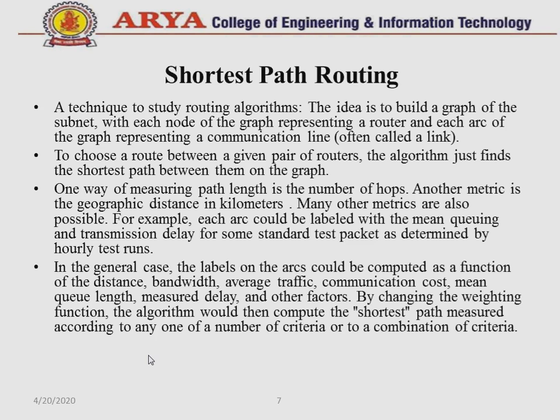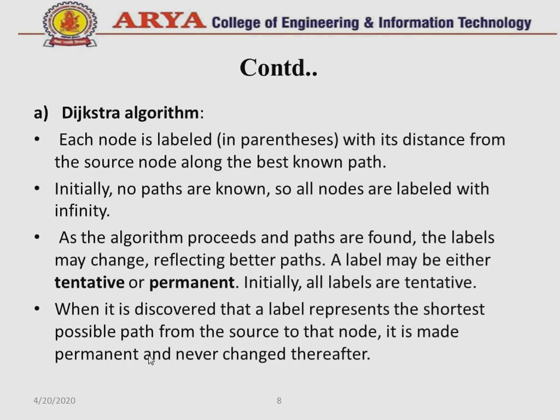For example, each arc could be labeled with the mean queuing and transmission delay for some standard test packet, as determined by test runs. In the general case, the labels on the arcs could be computed as a function of the distance, bandwidth, average traffic, communication cost, mean queue length, measured delay and other factors. By changing the weighting function, the algorithm would then compute the shortest path measured according to any one of a number of criteria or to a combination of criteria.